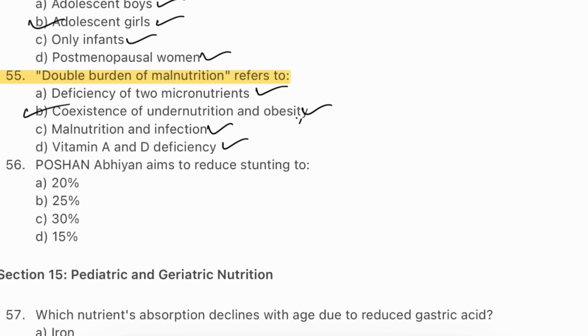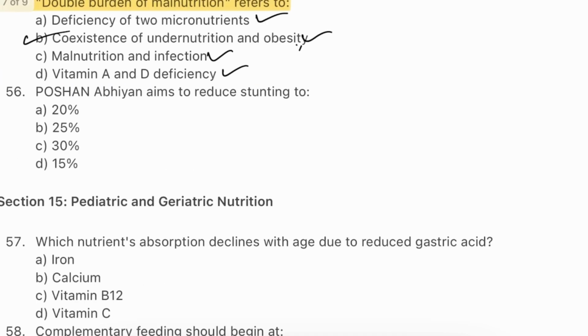The term describes a population facing both undernutrition and overnutrition. It often occurs in low and middle income countries undergoing rapid nutrition transition. Children may be underweight while adults in the same household are overweight. This burden increases healthcare and economic costs.